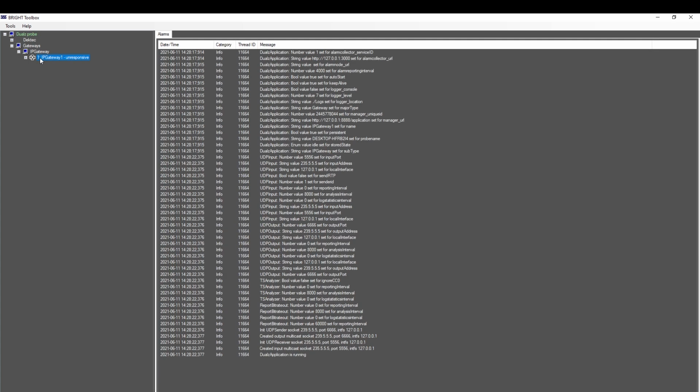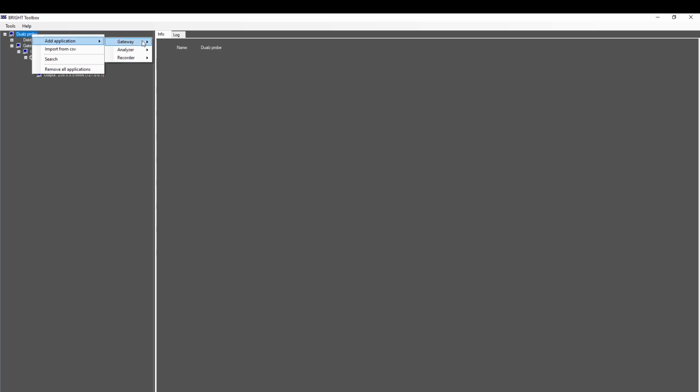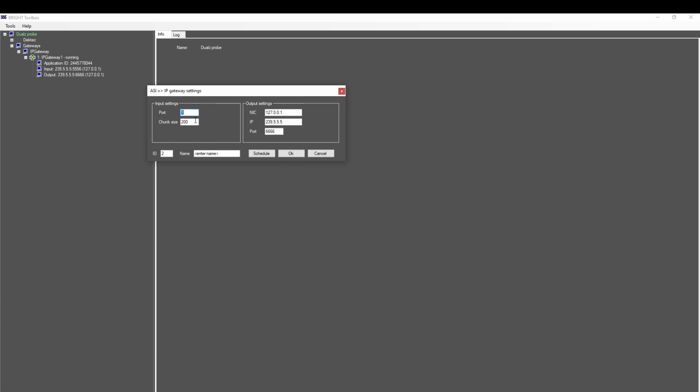Once the application is initiated, it appears on the left side in UI. The right side shows detailed information about the selected application. An ASI to IP gateway requires the DECTEC input port settings.